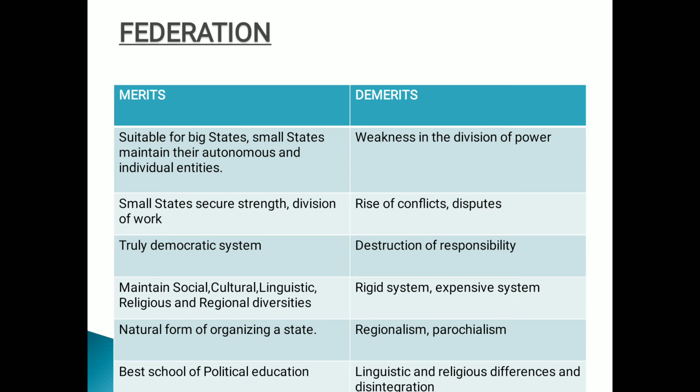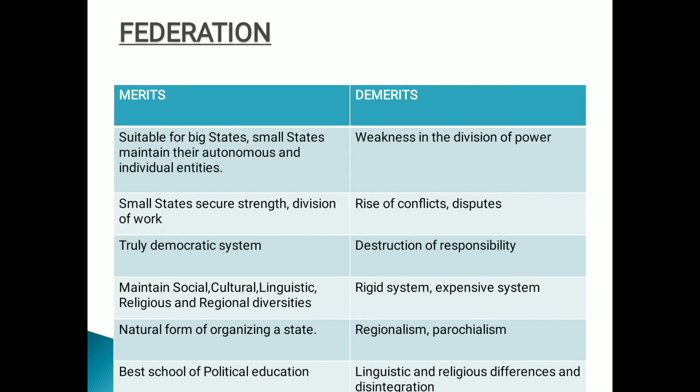Now, a federal system is indeed a truly democratic system. It divides power between the central and the state government, and as such ensures a democratic decentralization of power. Each government works within its limited and clearly defined sphere of power, right, as mentioned by the Constitution. Clear? Now, next, if you see the next advantage, the principle of unity in diversity is its backbone.